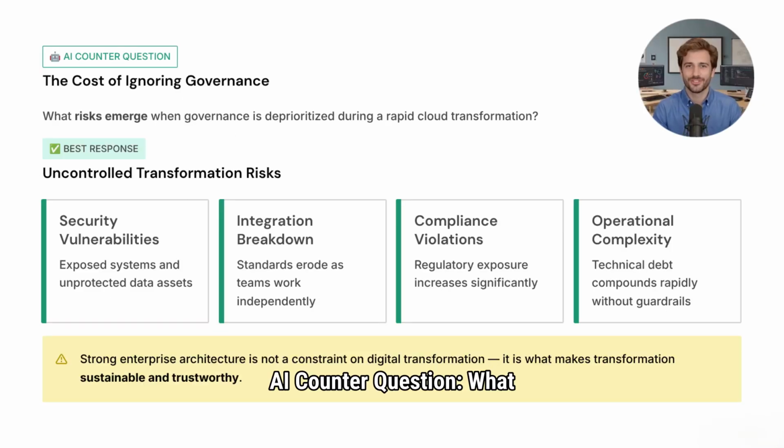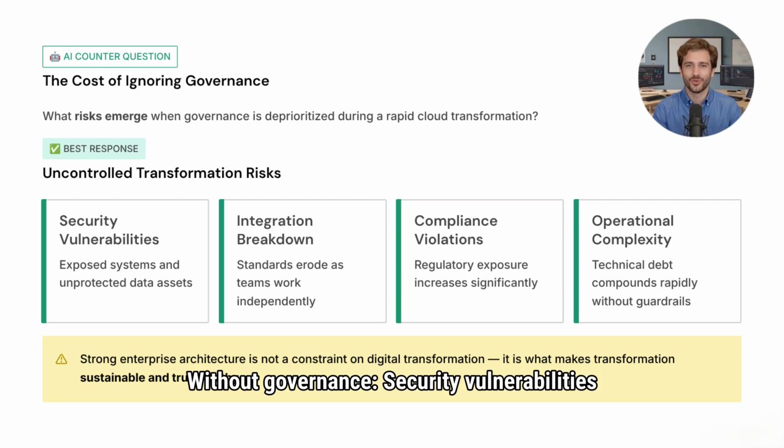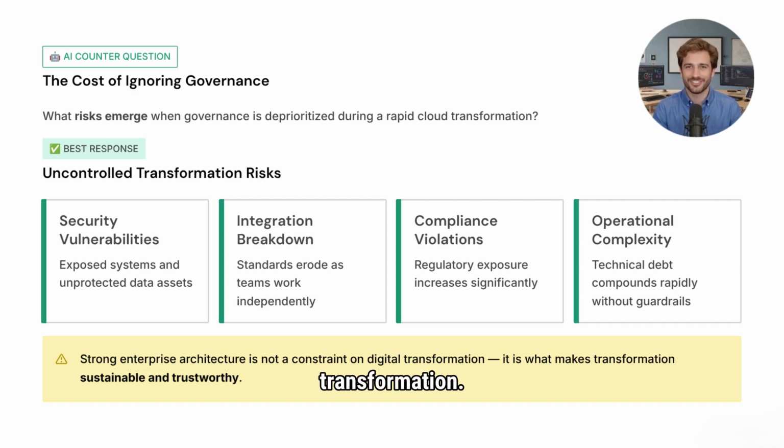AI counter question: what risks appear if governance is ignored during transformation? Without governance, security vulnerabilities increase, integration standards break down, compliance violations become more likely, and operational complexity grows rapidly. Strong enterprise architecture prevents uncontrolled digital transformation.